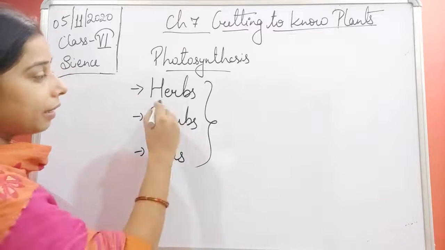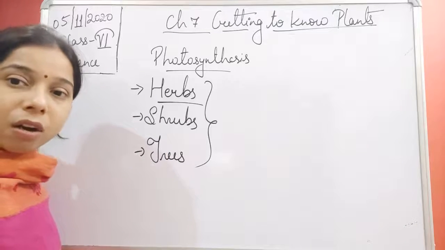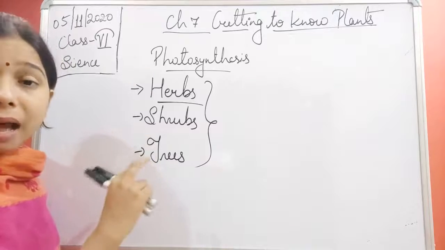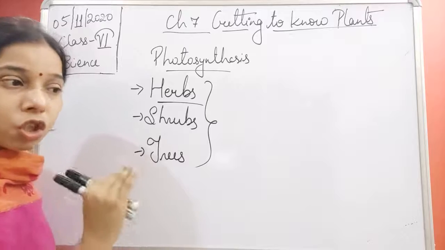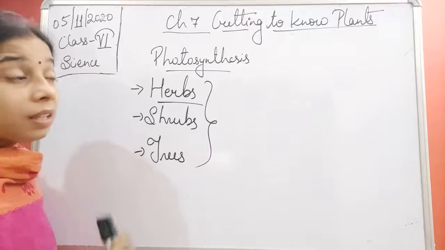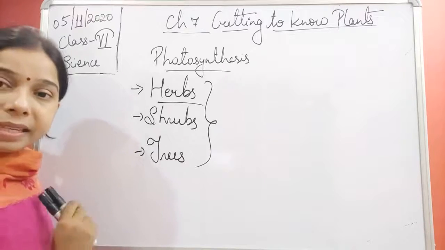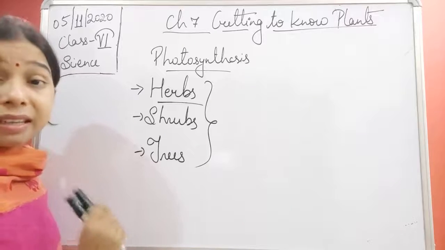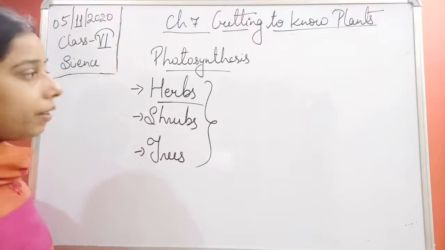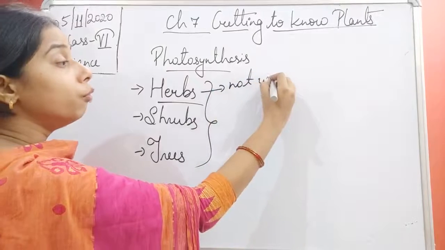Now we have started with the herbs. What do you understand by herbs, students? When we say herbs, these are basically plants which are smaller in size, short in size. That kind of plants are known as herbs. Second, if you see the stem of the herbs, it is green in color, which also helps in performing photosynthesis, or we can say that the stem of the herbs is not a woody stem.